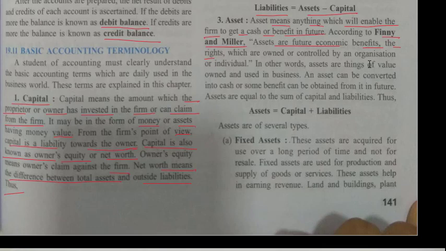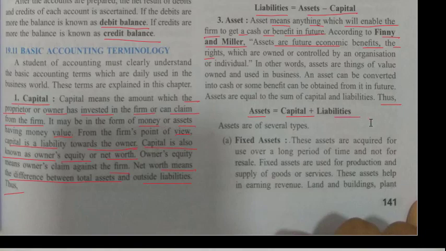In other words, assets are things of value owned and used in the business. An asset can be converted into cash, or some benefit can be obtained from it in the future. Assets are equal to the sum of capital and liabilities. Thus, assets is equal to capital plus liability.